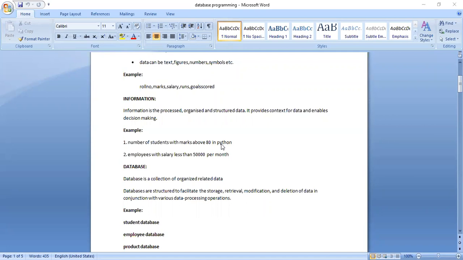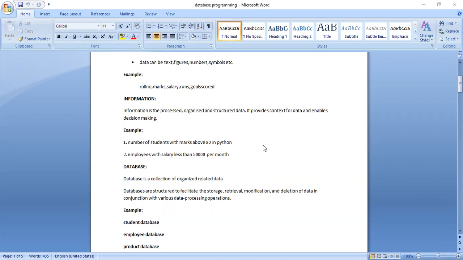Now you see, I have given two examples here. The first one is with respect to the students. The query is: number of students with marks above 80 in Python. I took one course or subject, Python. I have the marks of every student in Python, and I want to see how many students scored above 80 in Python. Then I will call it information. Assume that a particular company is looking for candidates who scored above 80 in Python, then this processed data will become useful. So I may call it information.